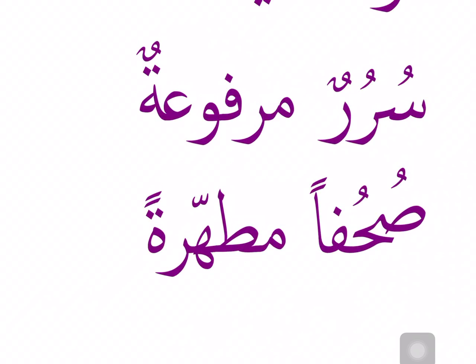Surur is the plural of sarir. It's a broken plural, jama taksir. Now we have to remember, when we studied mu'annath, there was one category: all plurals of irrationals, which meant all plural words which are not humans, all those words are mu'annath.